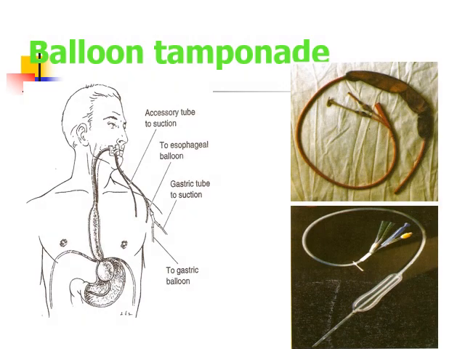In this picture you can see the Sengstaken-Blakemore tube, and there are two balloons. One is the esophageal balloon and the other is the gastric balloon. First the gastric balloon is inflated, and then later on, if bleeding persists, the esophageal balloon is inflated.